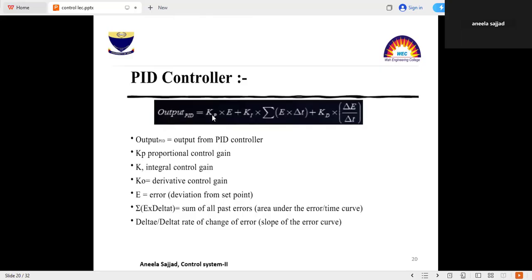Kp will be the proportional control gain. E will be the error, and Kd is the derivative control gain. The summation of error into delta T will be the sum of all past errors, and delta E by delta T is the rate of change of error.